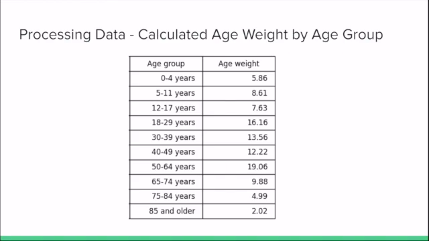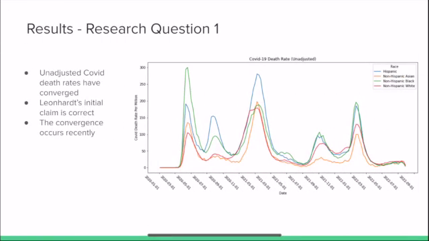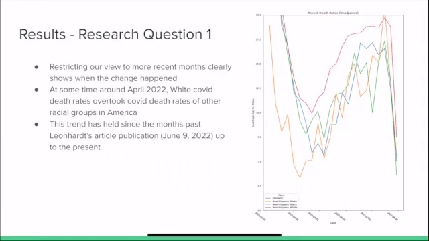Next, we'll go into the death rate over time by race. For research question 1, we determined that Leonhardt's initial claim seems to be correct. The unadjusted COVID death rates have converged, and the convergence occurs recently. Restricting our view to more recent months clearly shows when the change happened. At some time around April 2022, white COVID death rates overtook COVID death rates of other racial groups in America. This trend remains even after the article's publication up to the present.